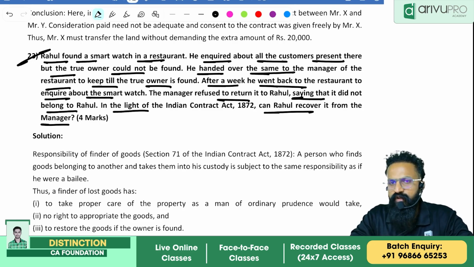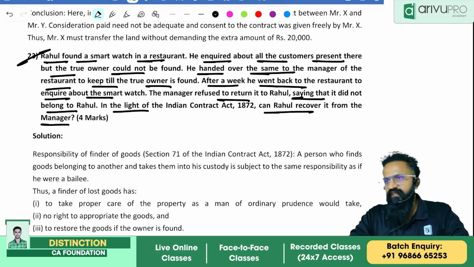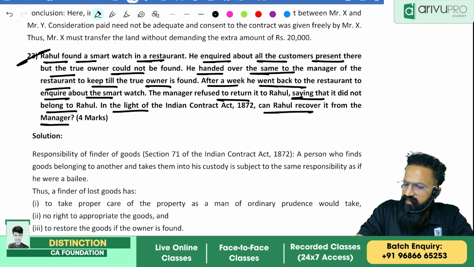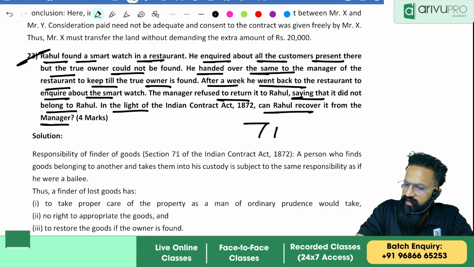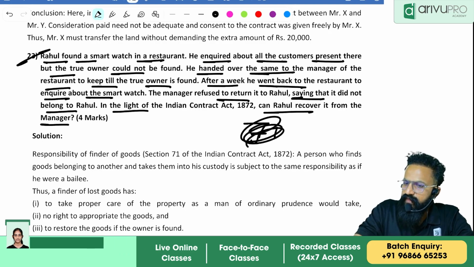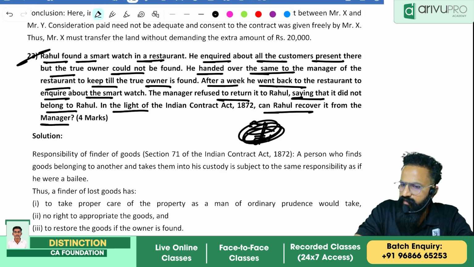Okay, what type of provision is this? Finder of lost goods. Remember Section 71. An easy way to remember: finder of lost goods, you can remember it like 71 only. 7-1 is like an F, no? Yes, finder. So try to remember it that way.